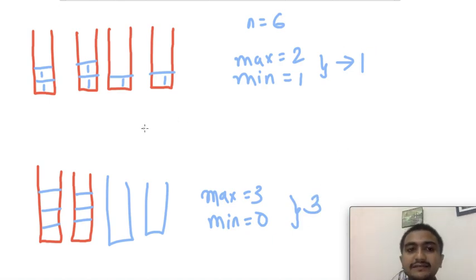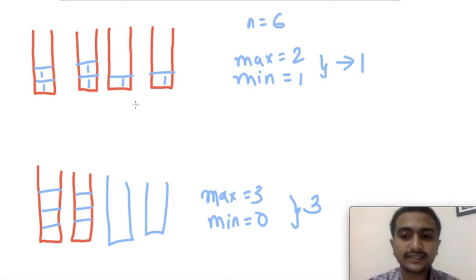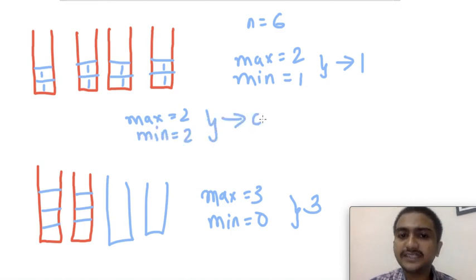So if I am considering how to optimize this, there are two ways to fill. Either I can fill all the buckets with an equal number of ones, and that will give me a difference of 0. Then max will be equal to 2 and min will also be equal to 2. Then I will have a difference of 0, right?